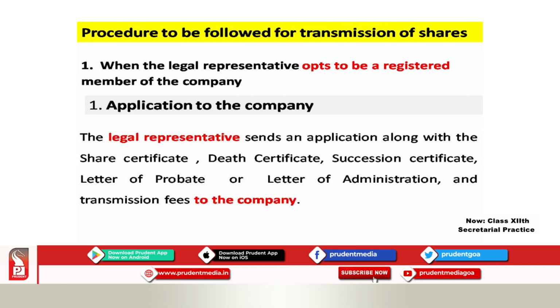The last three documents is any one. Okay? But share certificate, death certificate is compulsory along with any one of these documents issued by the court, and whatever fees. Okay, if the company is taking some fees to do the work to transfer it onto his name, that fees has to be paid to the company.